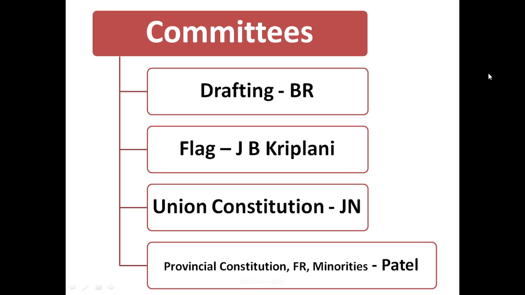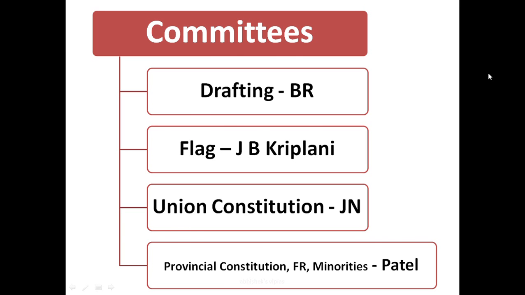And you can see the name of Sardar Vallabhbhai Patel: the Provincial Constitution, Fundamental Rights and Minorities. So the provincial constitution is very important. You know, Sardar Vallabhbhai Patel is also called the Iron Man. Why? Because he used an iron fist to control the princely states and pressure them to become a part of the Indian Union. So the provincial constitution, fundamental rights, and minorities are all under the control of Patel, and Patel used that power to make this total union of India.